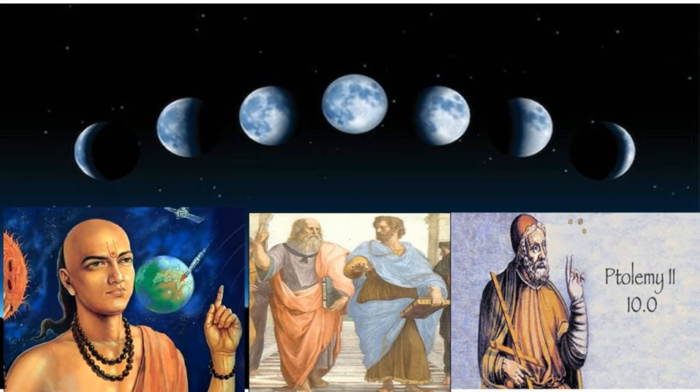Thus, the geocentric model, that is, the description of the universe with a spherical and spinning earth at the center and the sun, moon, stars and planets all orbiting the earth, emerged in various cultures. In Greece, this model was put forth by the Greek philosopher Plato and his disciple Aristotle in the 6th century BC. It was standardized by the Greco-Roman mathematician Ptolemy in the 2nd century AD. A similar model is seen in the Siddhantic astronomy in India, like the Aryabhatiyam of Aryabhatta.